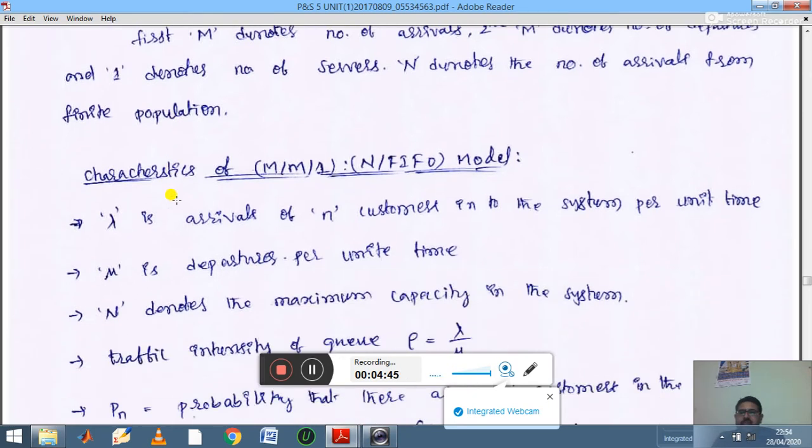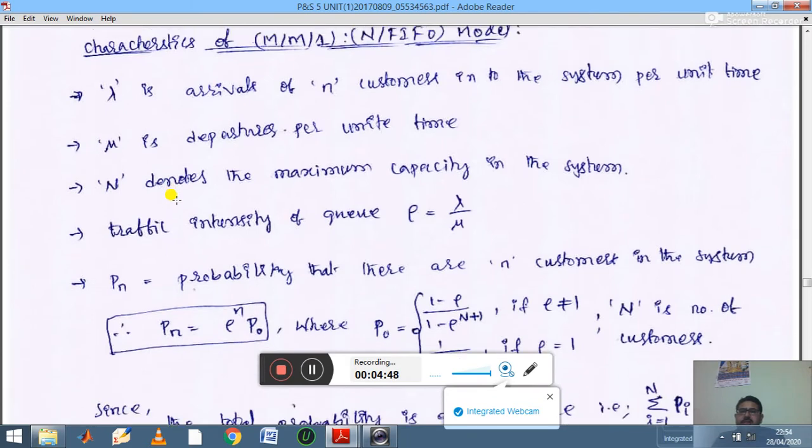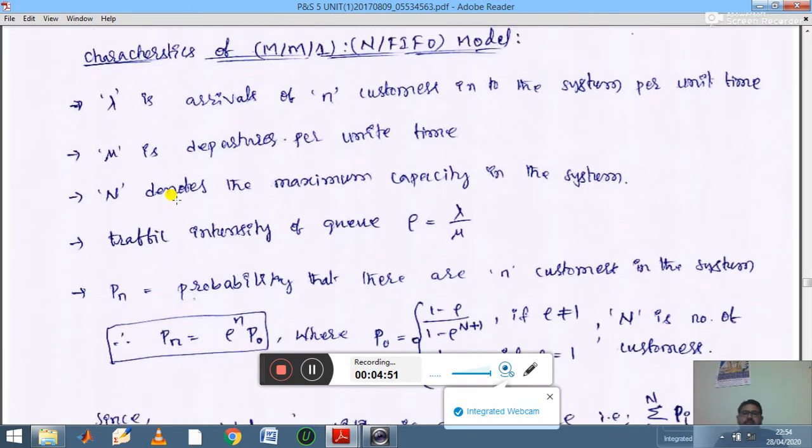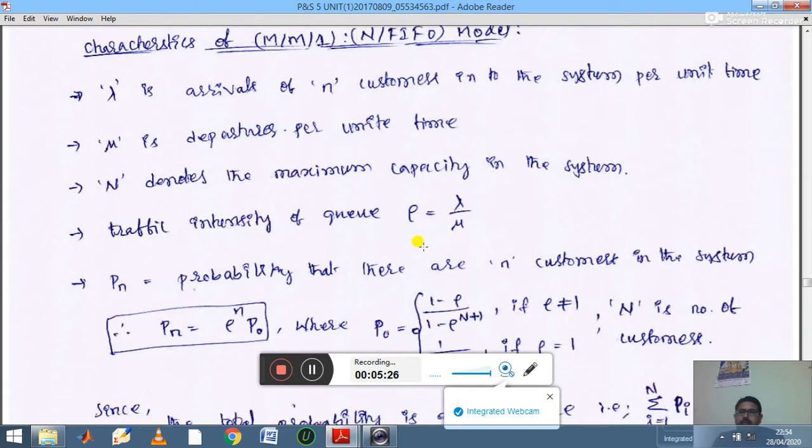Okay, so let us proceed here. Characteristics: here also you need to remember a few more formulas. Like in the earlier case we remembered various notations like traffic intensity rho, mu, lambda, and Ls, Lq, Ws, Wq. In the same way, here also you need to remember a few notations. Lambda is the arrival of customers into the system per unit time, same notation. Mu is departures per unit time. Capital N denotes the maximum capacity in the system. Traffic intensity rho is equal to lambda by mu, same notation.